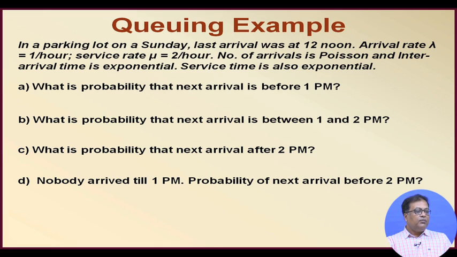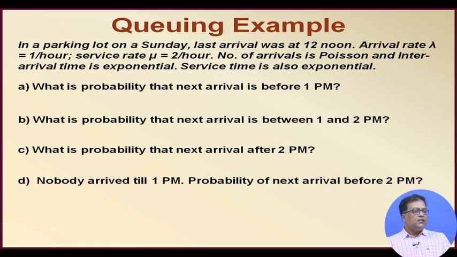So, what is the probability that next arrival is before 1 p.m.? What is the probability that next arrival is between 1 and 2 p.m.? What is the probability that next arrival is after 2 p.m.? And last one, if nobody arrived till 1 p.m., what is the probability of next arrival before 2 p.m.?